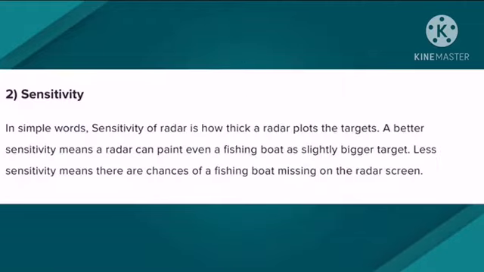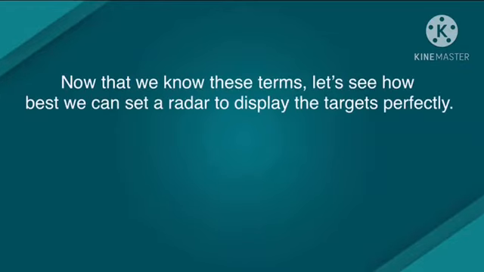For radar sensitivity, in simple words, sensitivity of radar is how thick a radar plots the targets. A better sensitivity means a radar can paint even a fishing boat as a slightly bigger target. Less sensitivity means there are chances of a fishing boat missing on the radar screen. Now that we know these terms, let's see how best we can set a radar to display the targets perfectly.